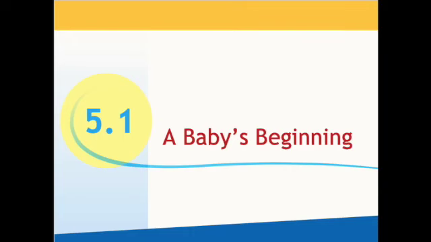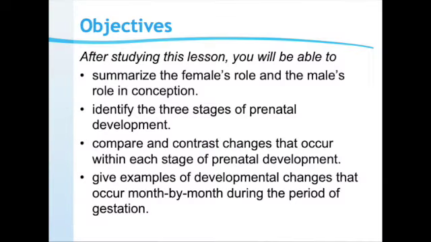So this is Unit 5.1, A Baby's Beginning. We are going to be talking about the process of conception and how that's all possible. The objectives for this lesson are that afterwards you'll be able to summarize the female's and the male's role in conception, identify the 3 stages of prenatal development, compare and contrast changes that occur within each stage of prenatal development, and give examples of developmental changes that occur month by month during the period of gestation.